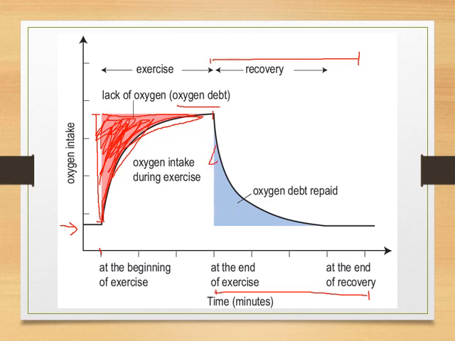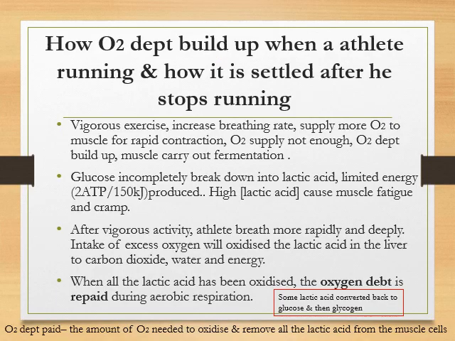So you can see in this stage they are breathing deeply, so more oxygen oxidizes the lactic acid, so the oxygen debt can be repaired. Repair means cancelling off the deficiency of oxygen, so there is no more shortage of oxygen. Then you can see later on it becomes constant, the same as at the start, so they have already become normal. Okay, this is the explanation of the oxygen debt, how the oxygen debt builds up when the athlete is running, and how it is settled after he stops running. So it means it is the recovery stage.